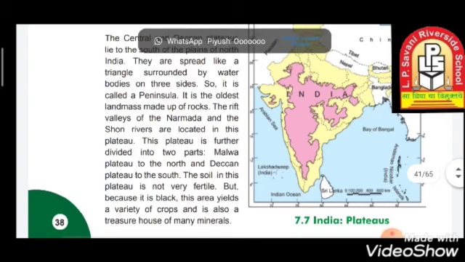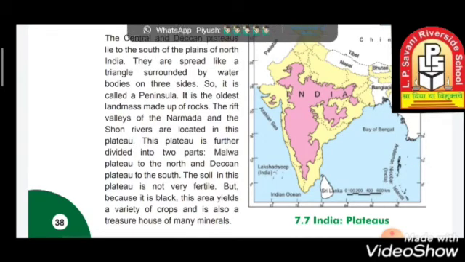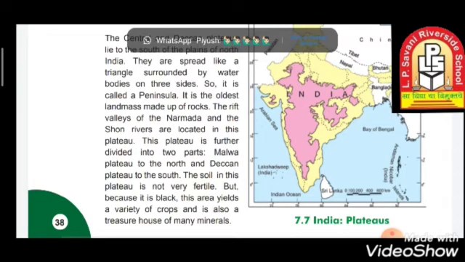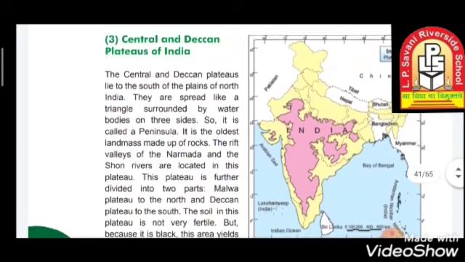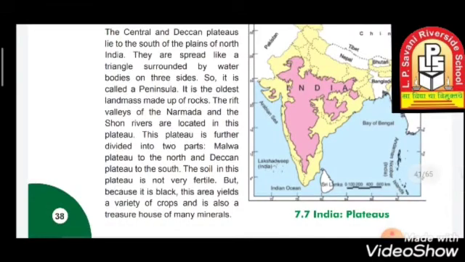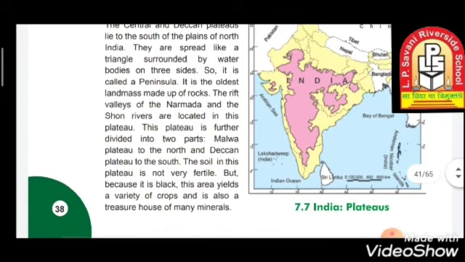So over here, you can see the part in shades of pink in the map. This part is the central and Deccan plateaus, and over here the soil is not very fertile, but there is black soil, so we can grow some varieties of crops. But other than that, this is a treasure for many minerals. There are many minerals present over here.